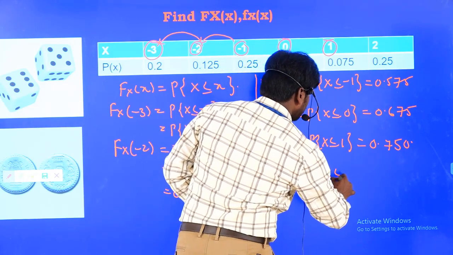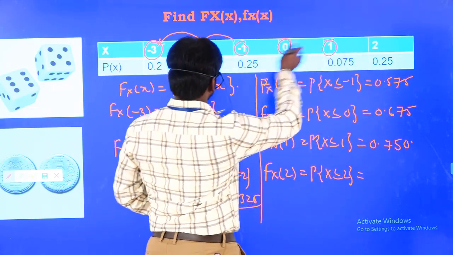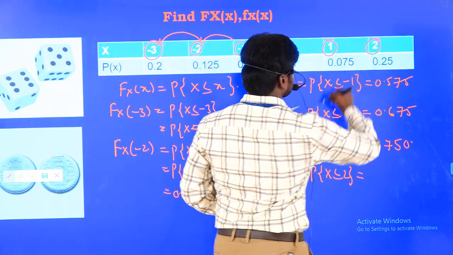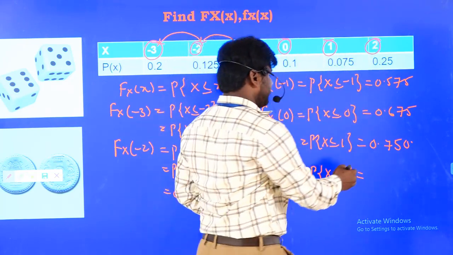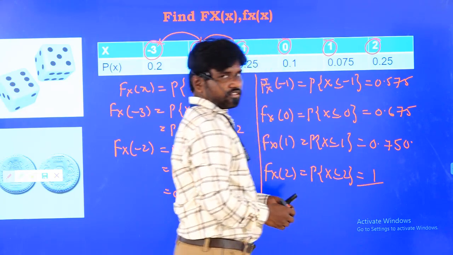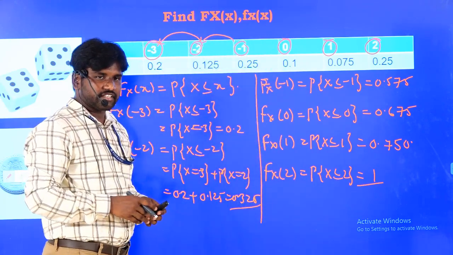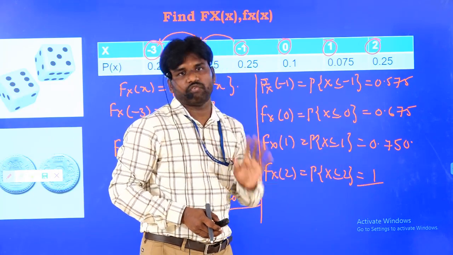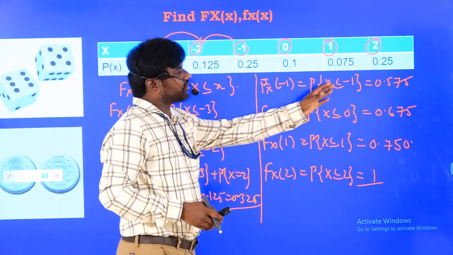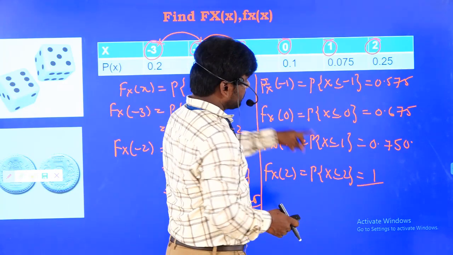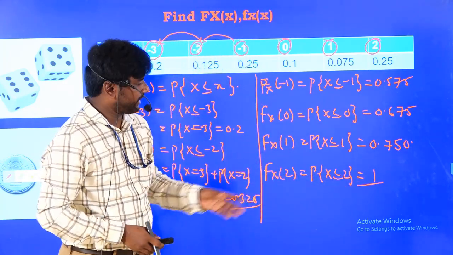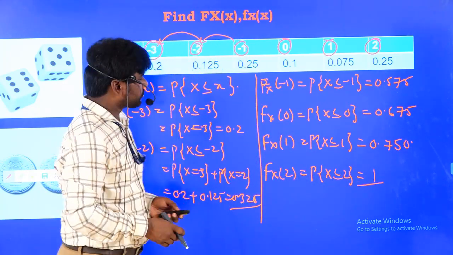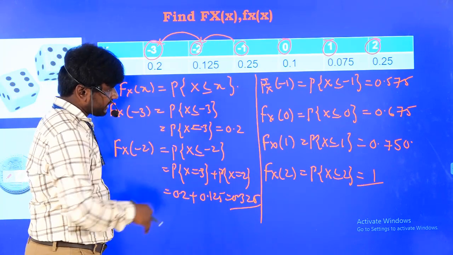Now what is the last probability distribution value, at 2? Probability of X less than or equal to 2. That means it will include all the previous values up to 2. So finally the answer is 1. Just keep in mind that the last value of the probability distribution function should always be equal to 1. Why? Because we have to add all the previous probabilities, and only then will you get the final value like this. Okay, so now Fx of x is calculated.